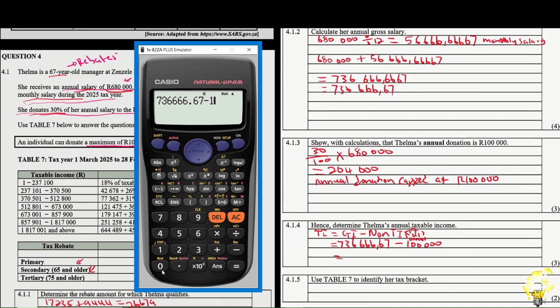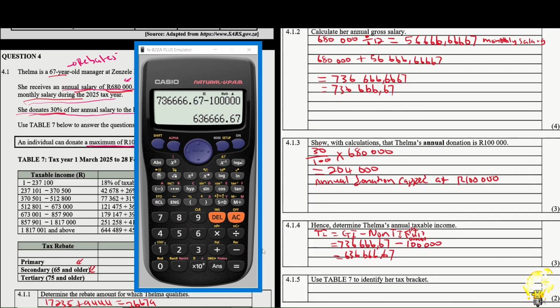When you subtract 100,000, what do you get? Well, you get 636,666.67. That's the annual taxable income.